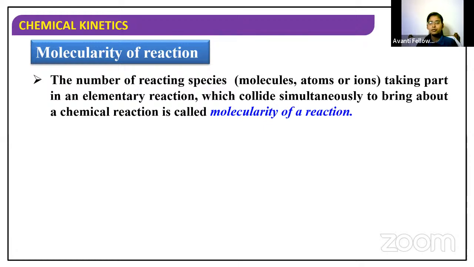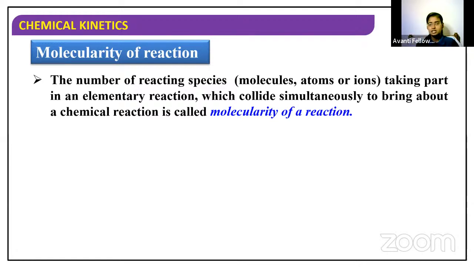An elementary reaction takes place in only a single step, so the number of reactant molecules taking part in that reaction is called the molecularity of the reaction. In complex reactions, as we discussed yesterday, we may have more than one step, so we have to look at the elementary reactions in all those steps and the number of reacting species taking part in them.